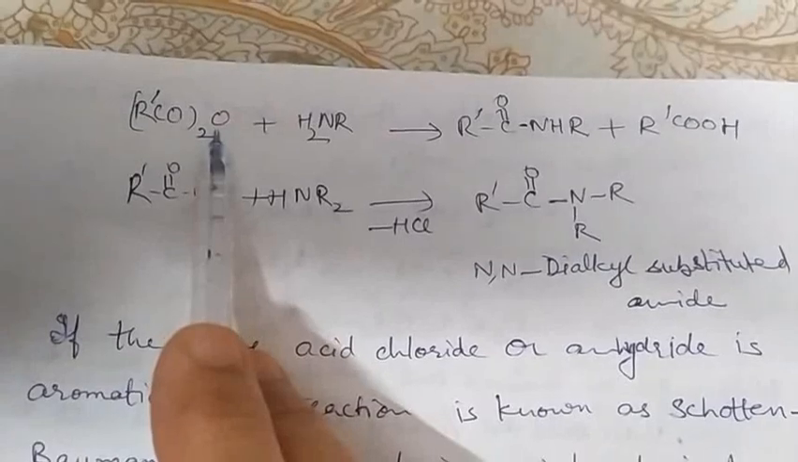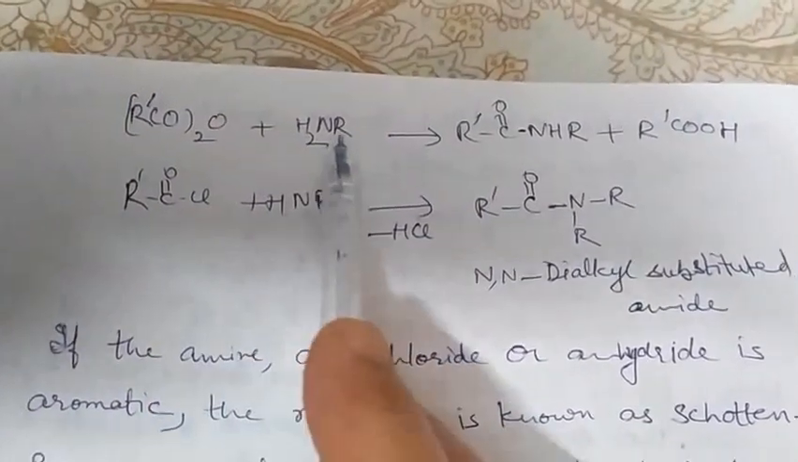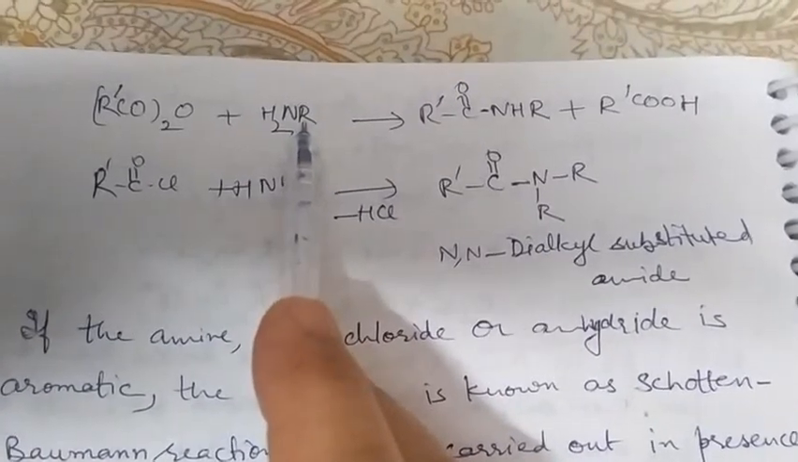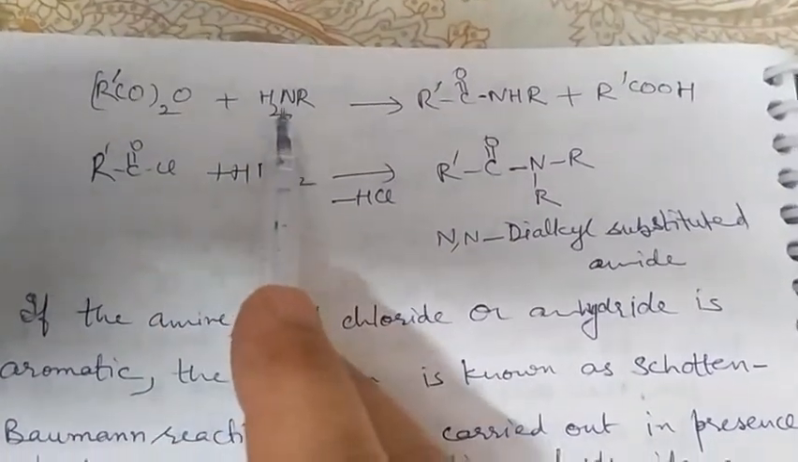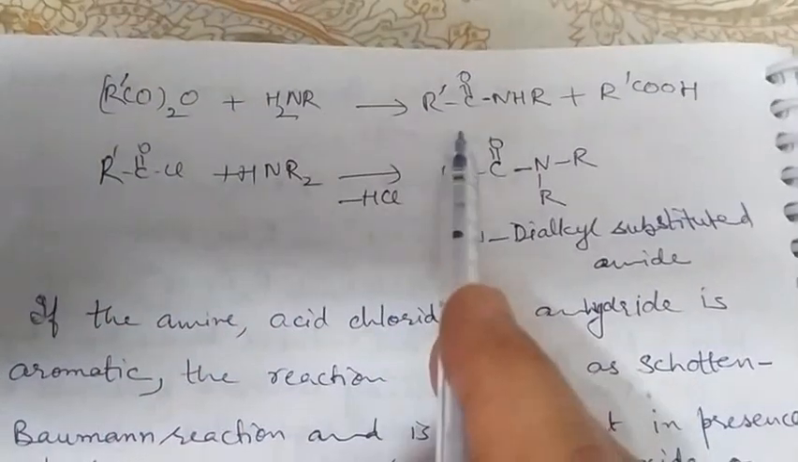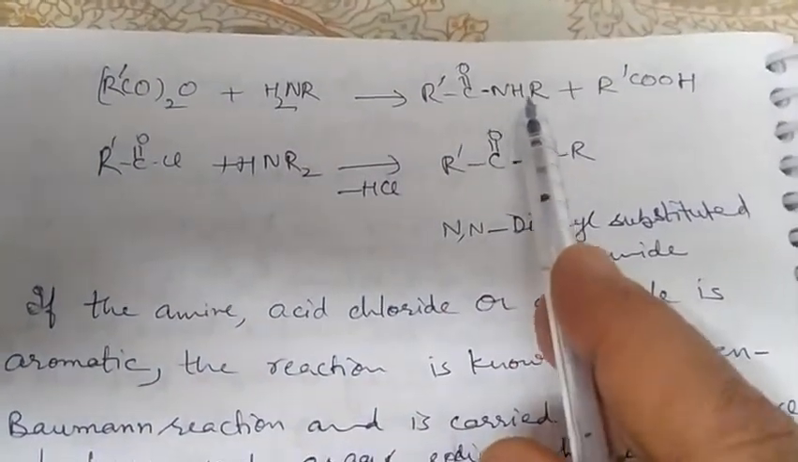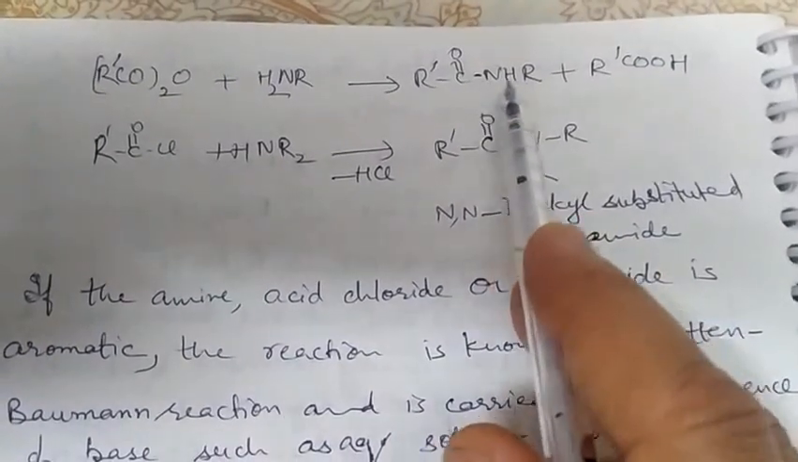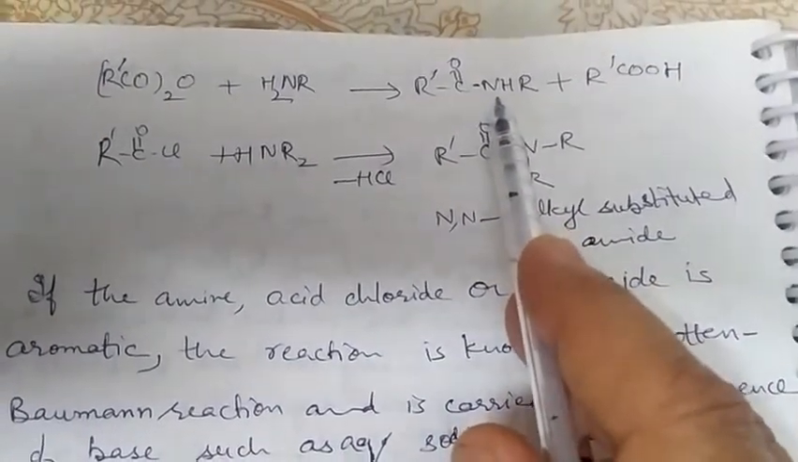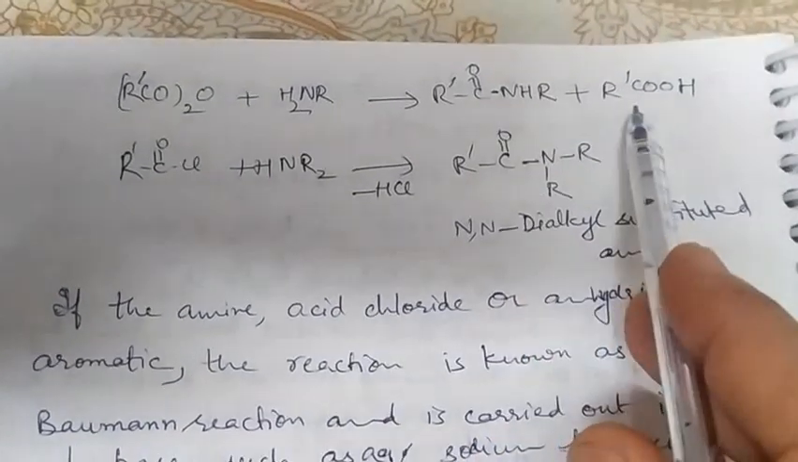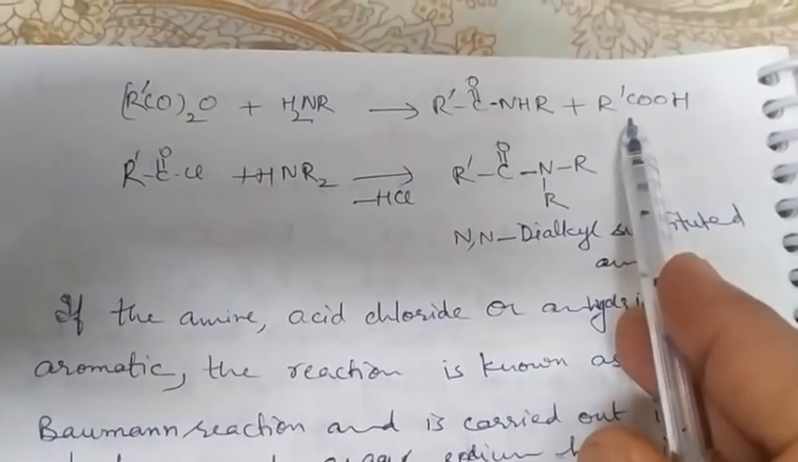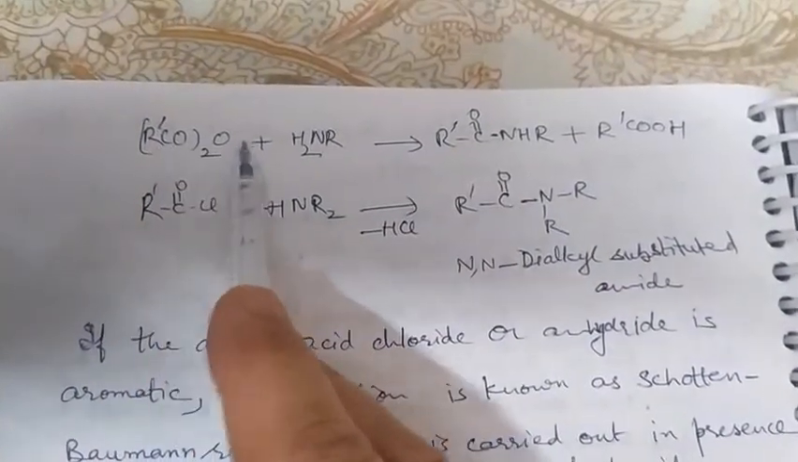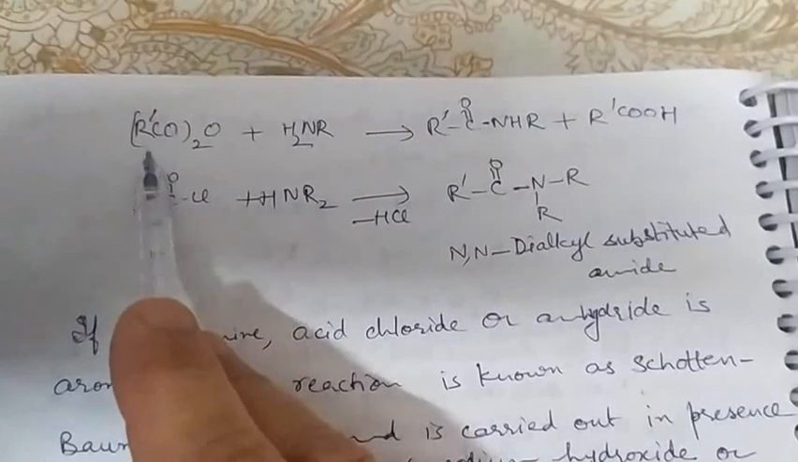Acid anhydride treated with amine, RNH2 primary amine. Here also acyl group has been introduced in amine in place of one H, RCONHR. This is also an alkyl substituted amide, along with the formation of RCOOH, R dash. Here it was R dash CO twice O. Acid anhydride was containing R dash group.